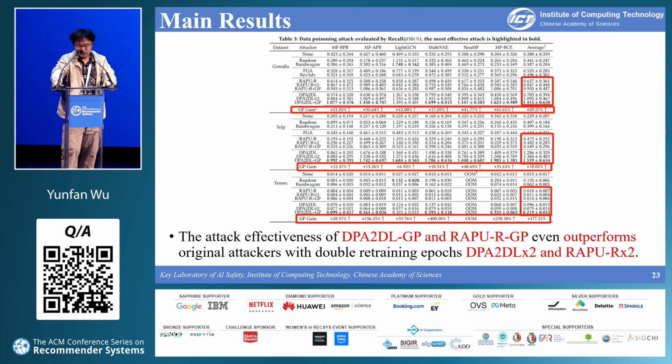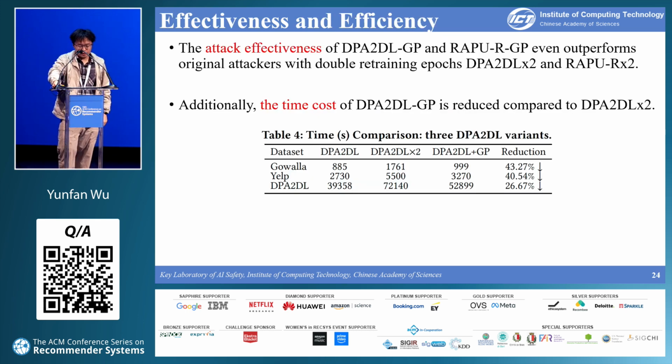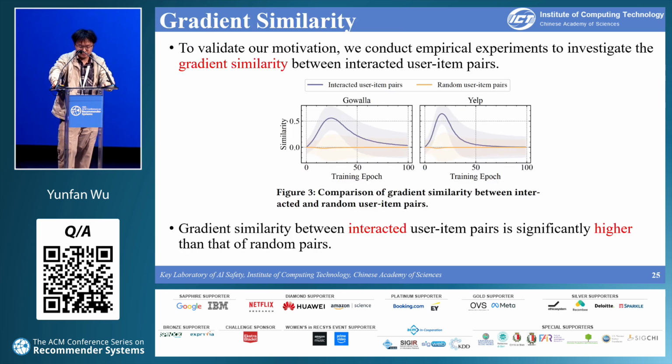It is worth noting that our GP-enhanced attackers even outperform the original attackers with double retraining epochs. Moreover, DPA2DL-GP achieves improved performance while reducing the time cost compared to DPA2DL double. This highlights GP's ability to enhance both the effectiveness and the efficiency of poisoning attacks.